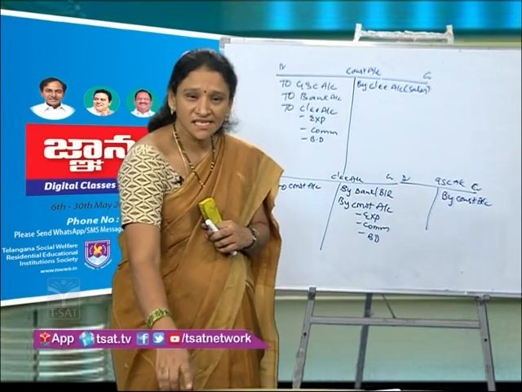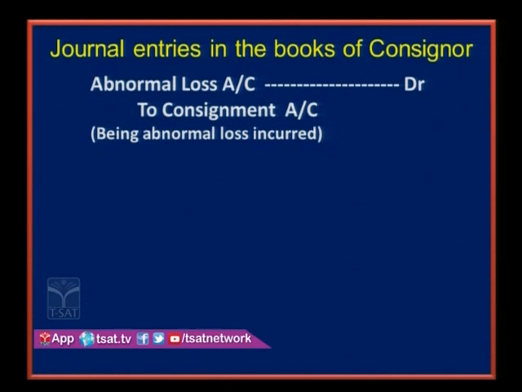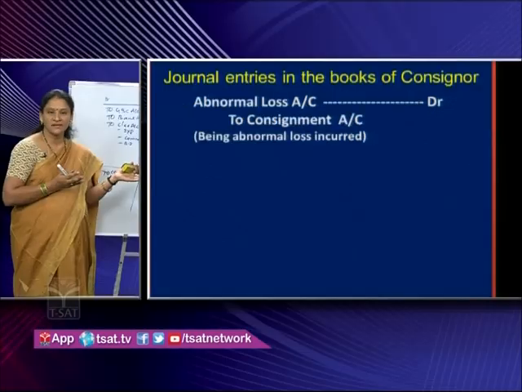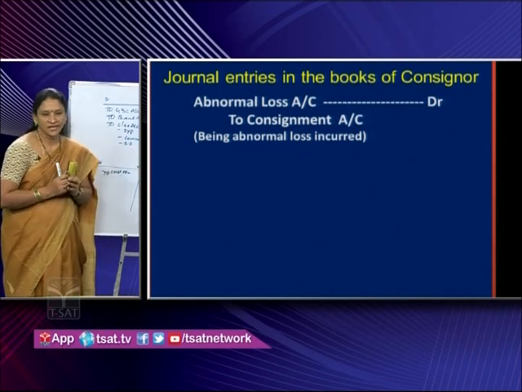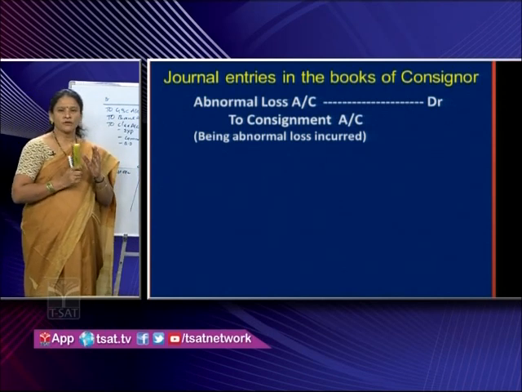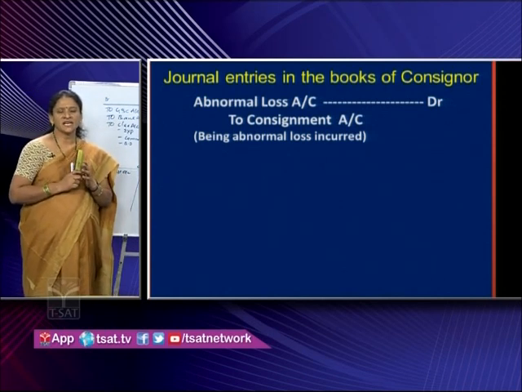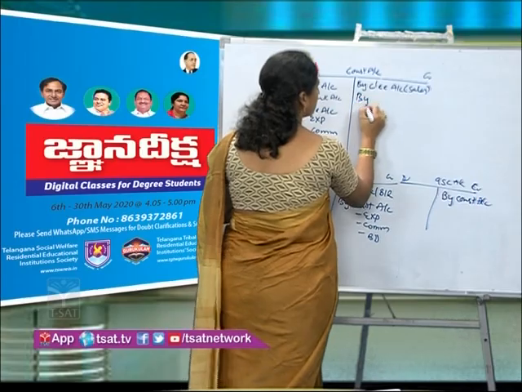And the next transaction is for the abnormal loss. If there is an abnormal loss, we will write this transaction. If an abnormal loss is not there, we will not write this transaction. So, abnormal loss account to be debited, consignment account to be credited. Okay. So, in consignment account, where it will come? It will come on the credit side.